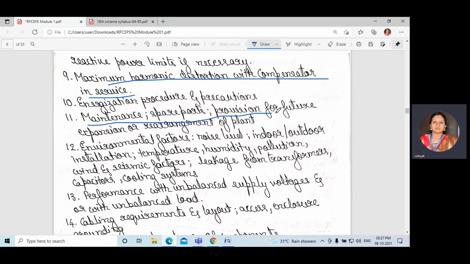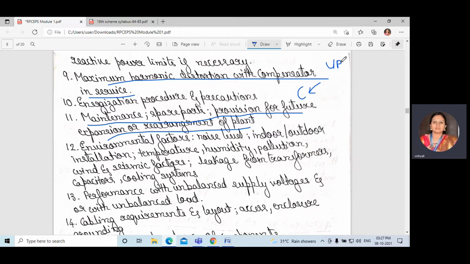Maintenance, spare parts, provision for future expansion or rearrangement of plant. The energization procedure means if we are using a capacitor, then for that we need to get it charged. Okay, the capacitor needs to get charged. What in ohm, usually UPS, when there is power supply, it will get charged.